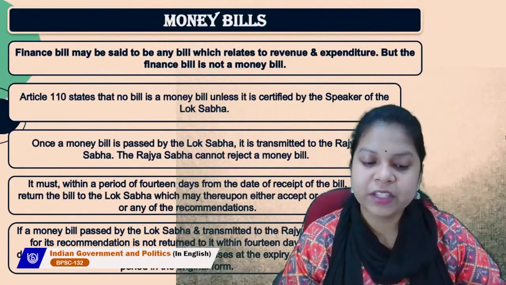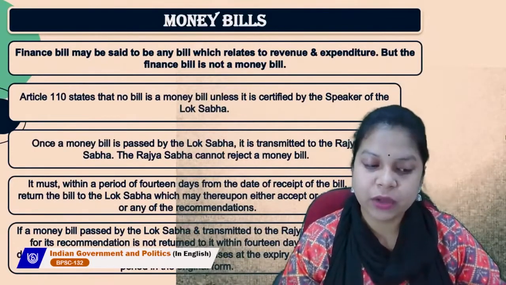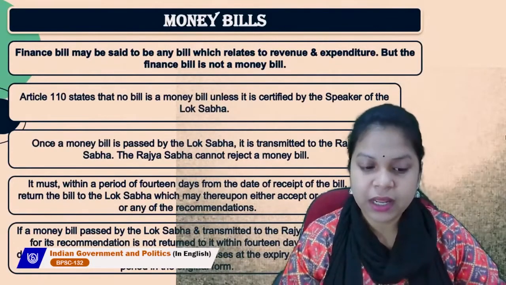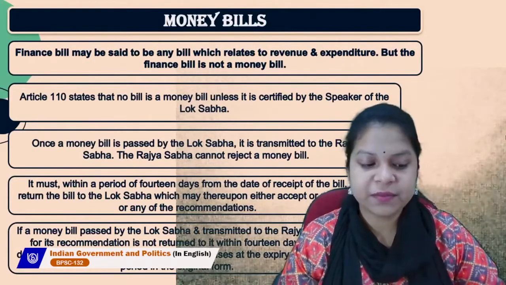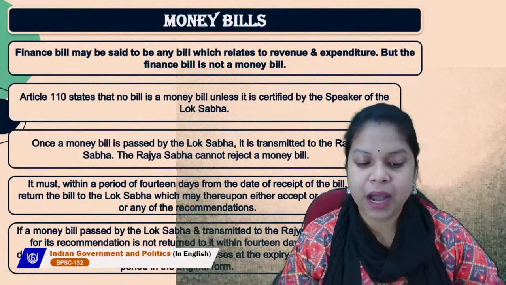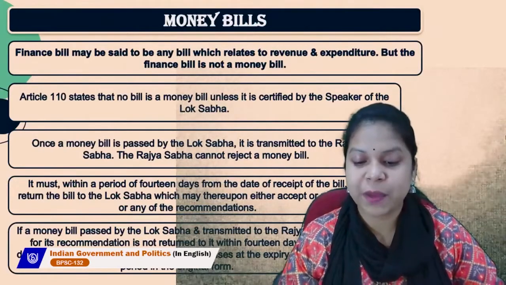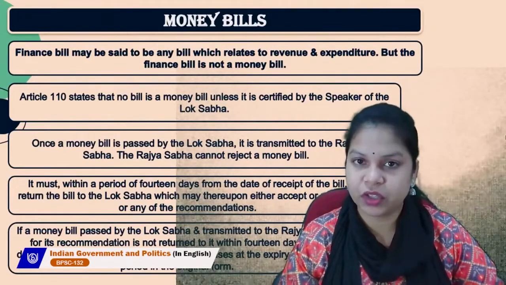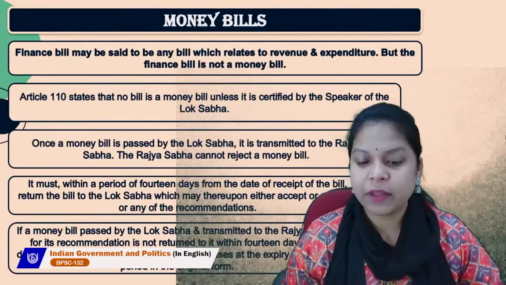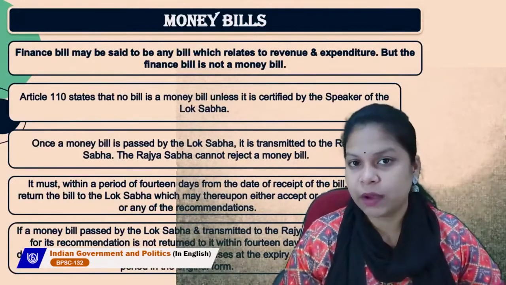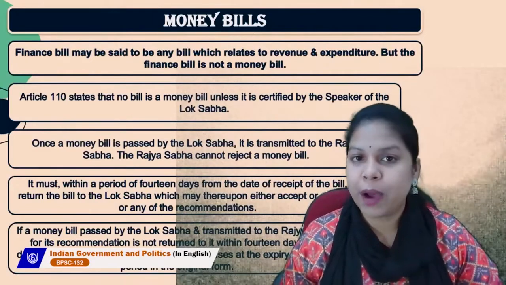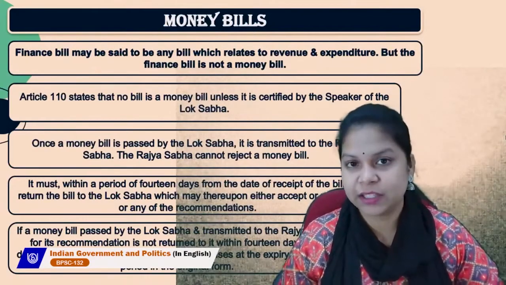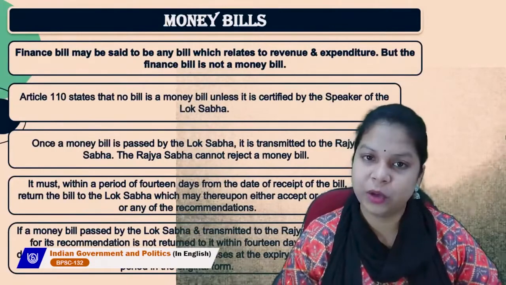If a money bill passed by the Lok Sabha and transmitted to the Rajya Sabha for its recommendation is not returned to the Lok Sabha within 14 days, it is deemed to have been passed by both the houses at the expiry of the said period in the original form. So, if the bill is not returned within 14 days, it is believed to have been passed by both the houses at the expiry of the said period in the original form.